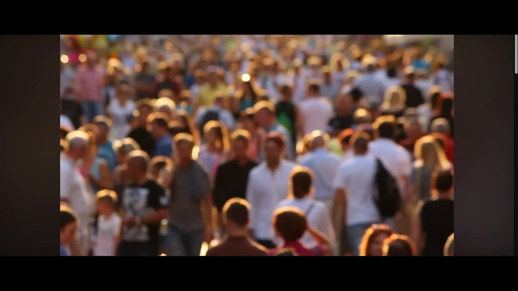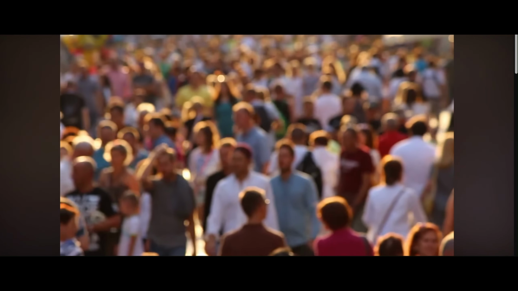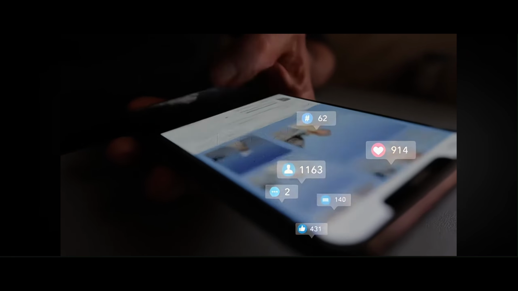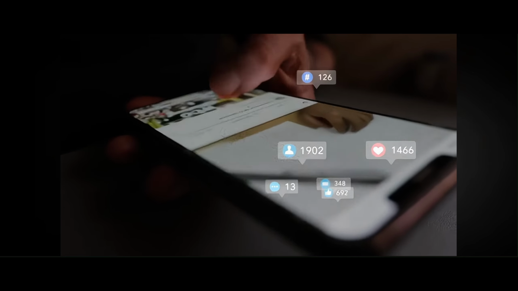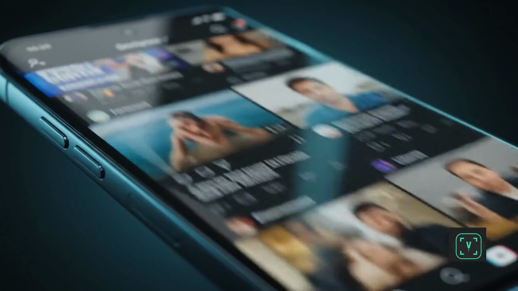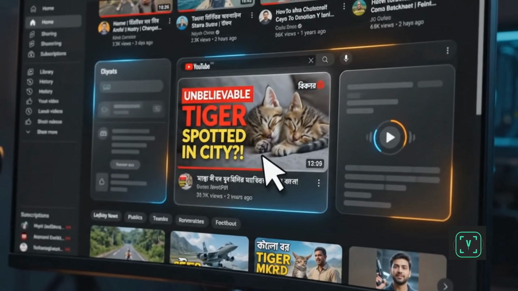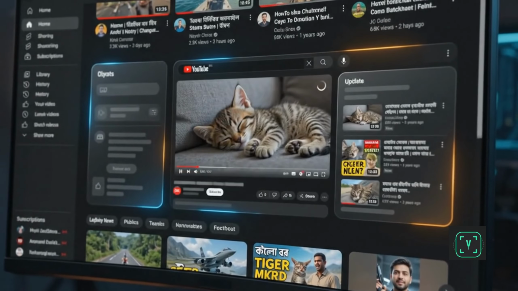Every single day, millions of internet users fall victim to digital deception. We scroll through our feeds looking for news, entertainment, and truth, but instead we are bombarded by sensationalized headlines. Clickbait creators have perfected the art of visual manipulation. They craft exaggerated titles and dramatic thumbnails designed to exploit our curiosity, pulling us into videos that deliver absolutely zero